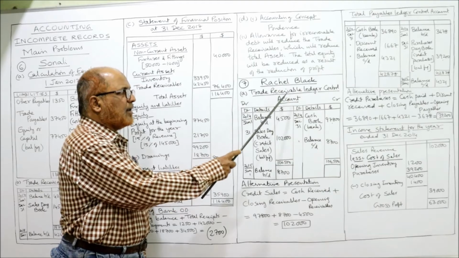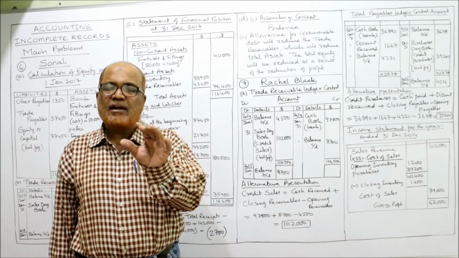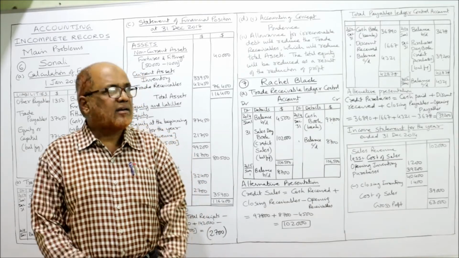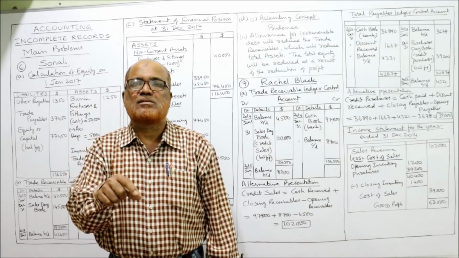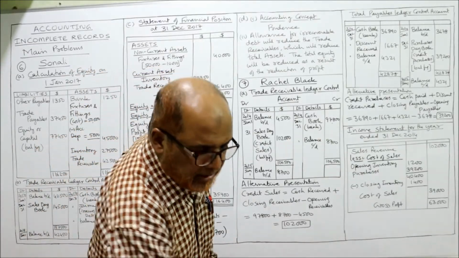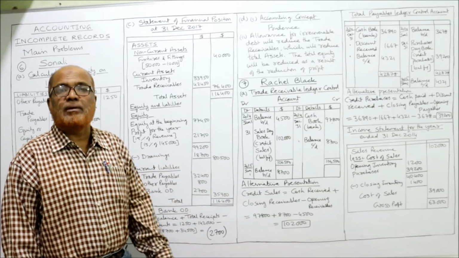Rachel Black, trade receivables ledger control account. We can make this trade receivable ledger control account to find out the sales, and a trade payable ledger control account to find out the purchases. So how do we calculate sales? Already I told you. Receivables account debit side will take the opening balance.